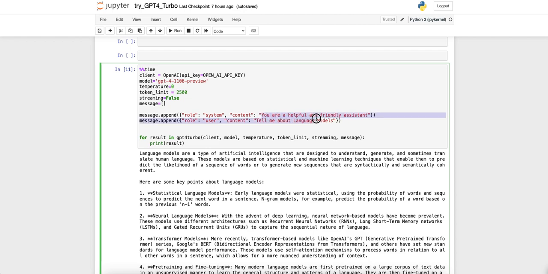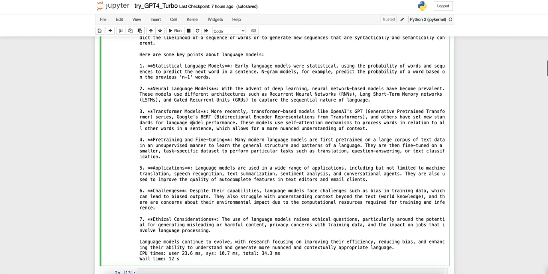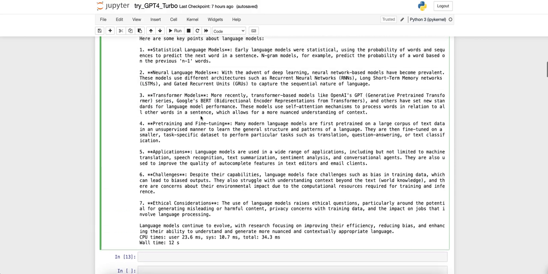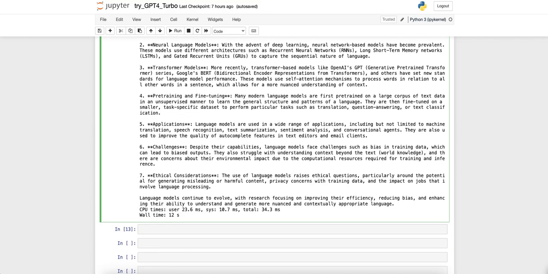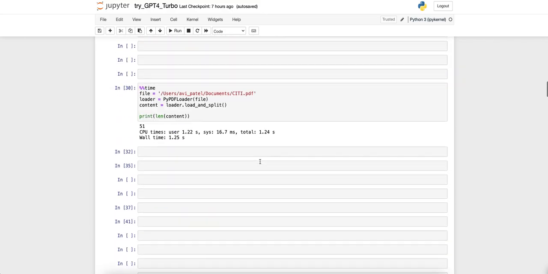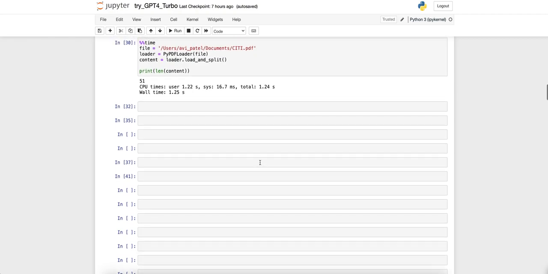In this case, I just said you're a helpful, friendly assistant, and I'm going to leverage the GPT-4 Turbo model to tell me about language models. And basically, here's the output. I wanted to try it out, and I did, and it kept within my token limit. Looked pretty good.